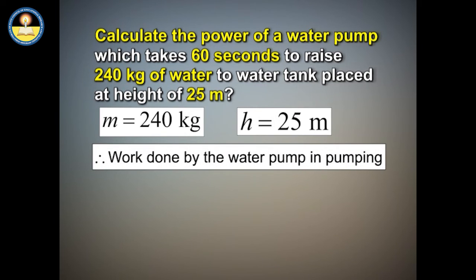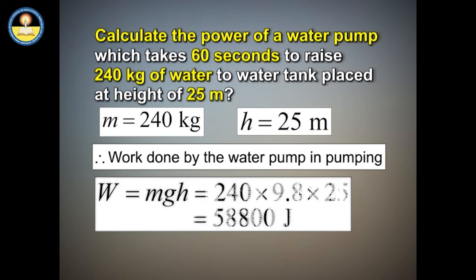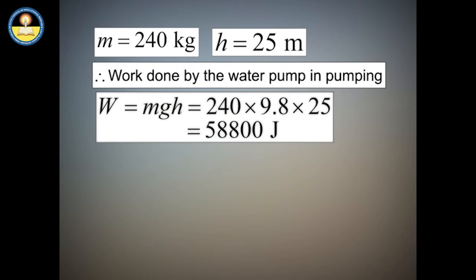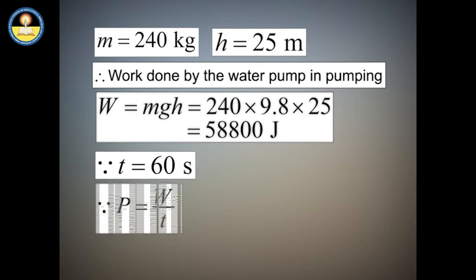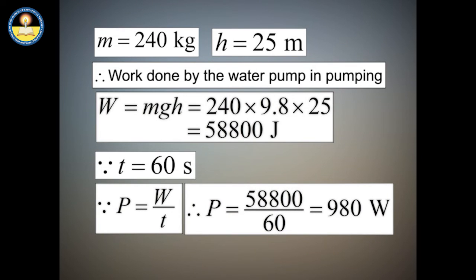Since pumping the water from the ground level to some height is the work done in carrying the same mass to the given height and hence equivalent to rise in the potential energy, which comes out to be 58,800 joules. Since the time taken by the water pump is 60 seconds, therefore the power of the water pump is 980 watts.